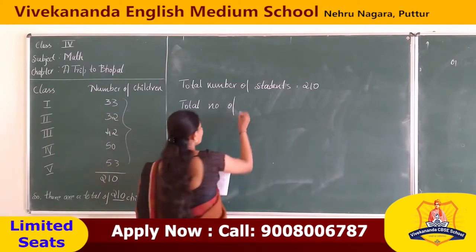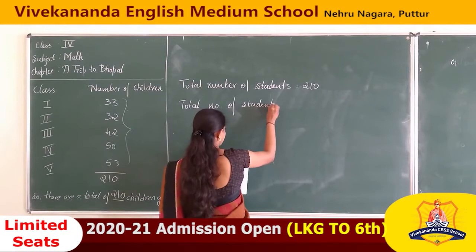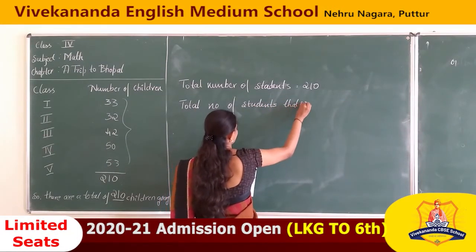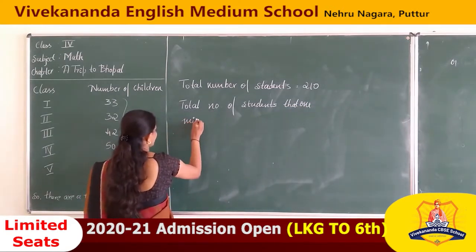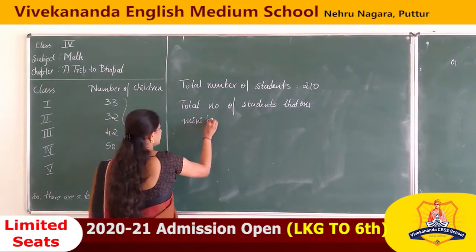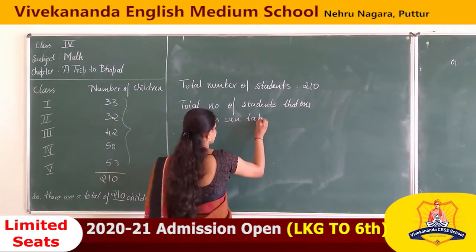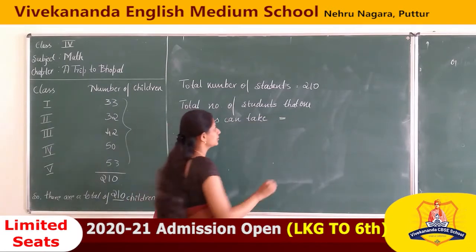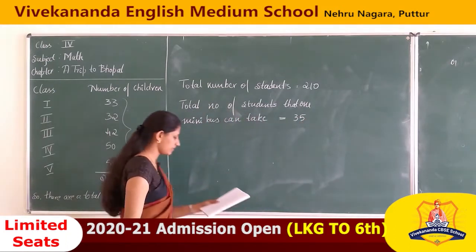So number of students that one mini bus can take is equal to how much? 35. Isn't it, children? 35. So